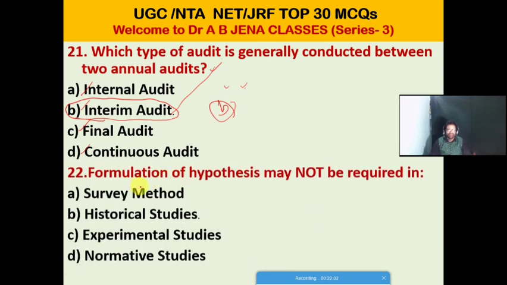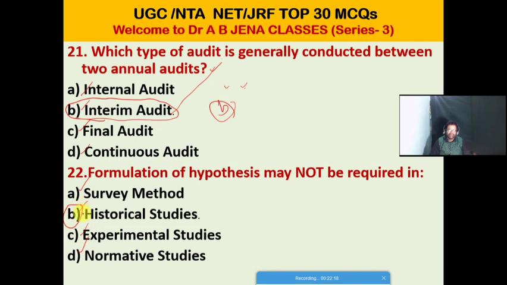So next one, MCQ from research methodology. Formulation of a hypothesis may not be required in which of the following? A, it's survey method. B, it's historical studies. C, it's experimental studies. D, it's normative studies.